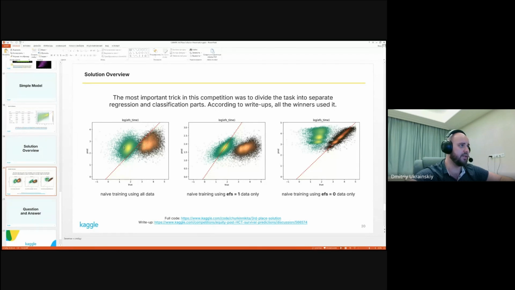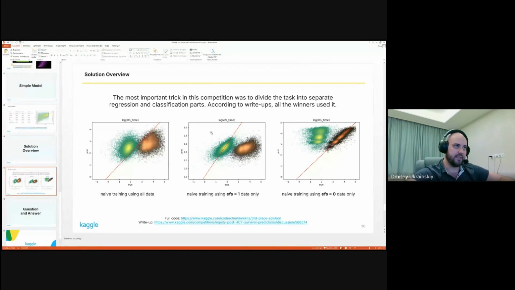And the scatter plot looked as follows. We have quite a bad regression here with 2 blobs. The model systematically overestimates uncensored observations and underestimates censored ones. So these blobs helped us come up with an idea. What if we try to make separate regressions, each on its own segment? So the regression using only EFS equals 1 data and the regression using EFS equals 0 data only.